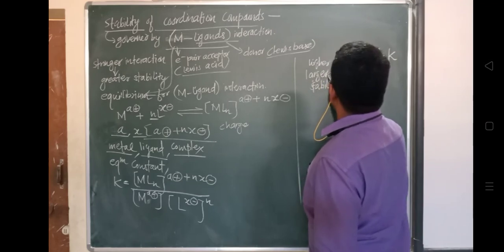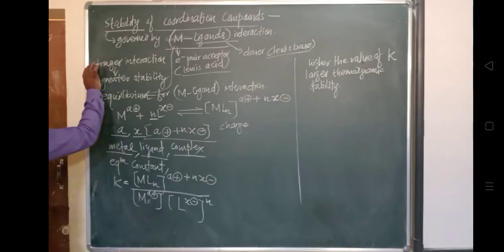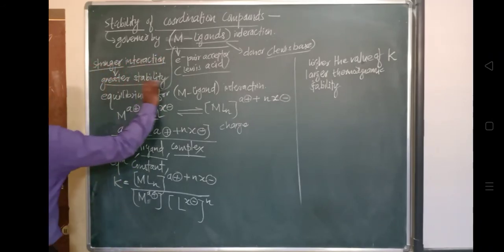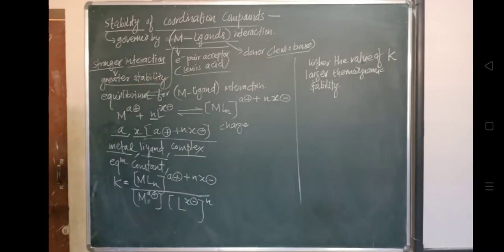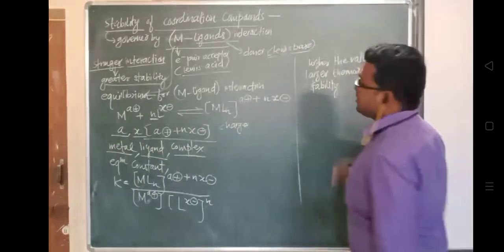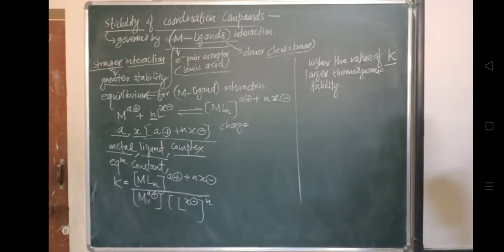Stronger the interaction, greater will be the stability. That's why if we get a higher value of K, the equilibrium constant, we will definitely get larger thermodynamic stability of the complex. So the equilibria for complex formation with the corresponding K values, for some of the examples we will see.